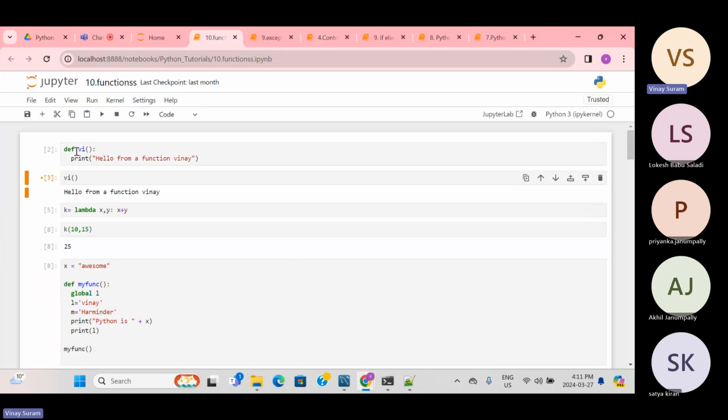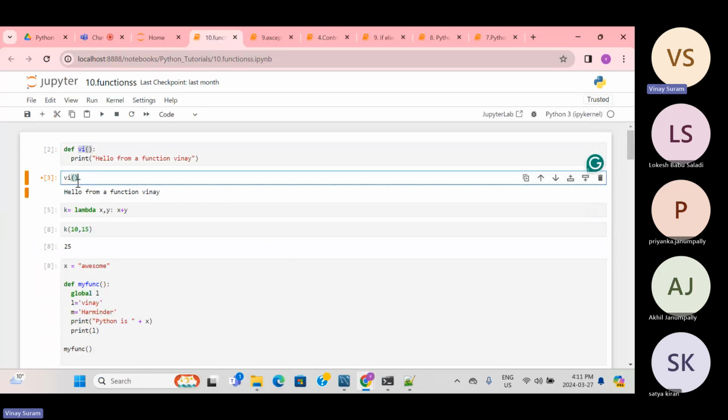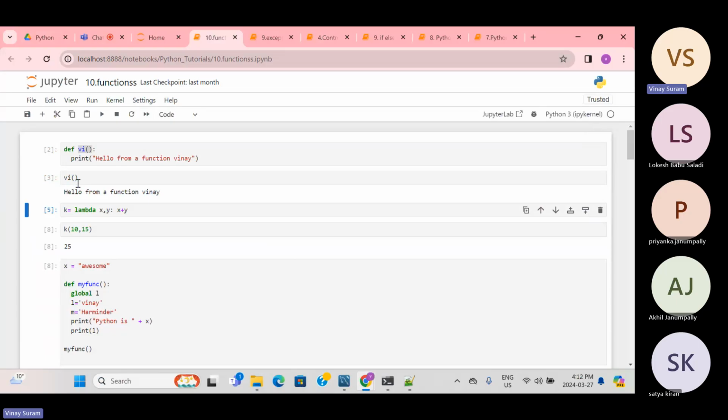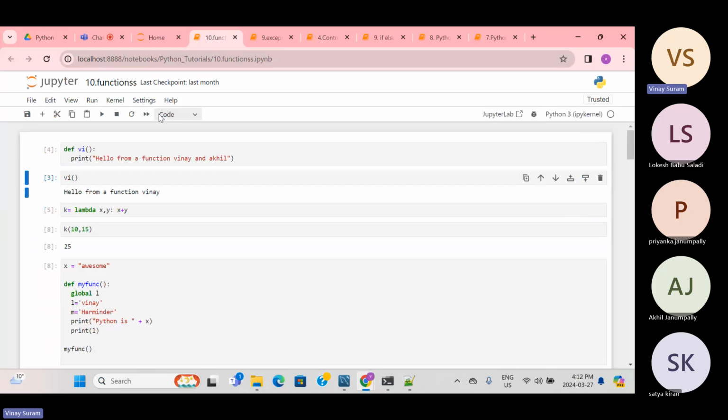But let's see what function calling is. If you could see, this is calling the function. So you can see hello from Vinay. If I write something else, hello from Vinay and another name, I need to execute this again. And when I execute it, you can see the updated output.